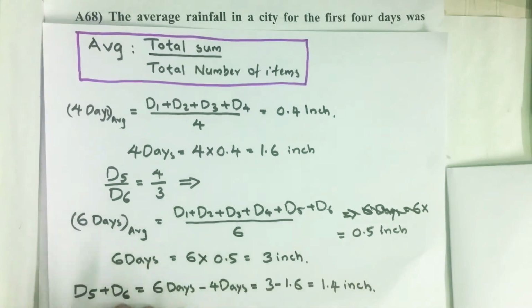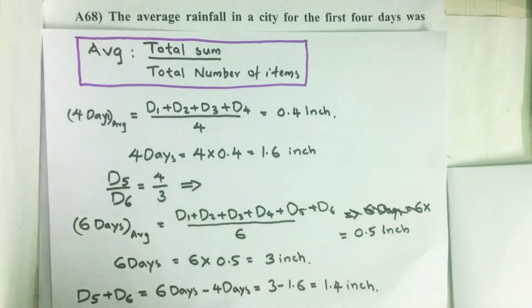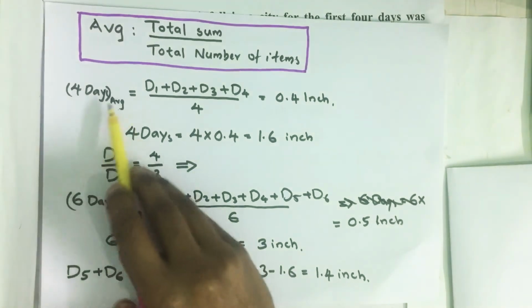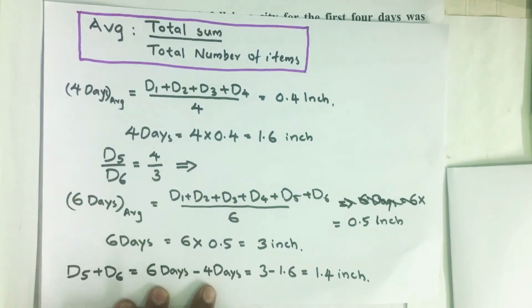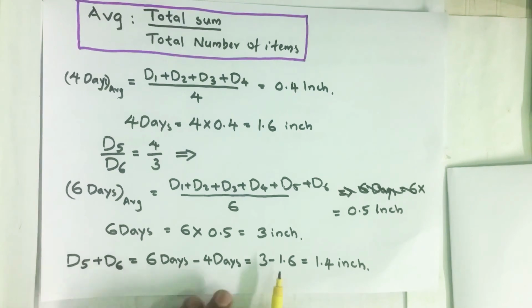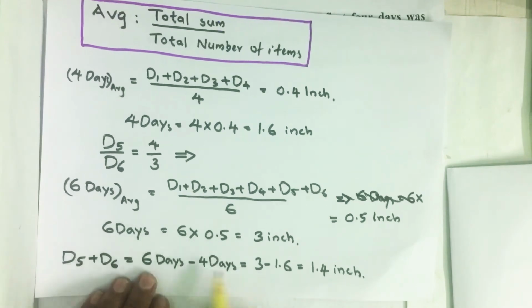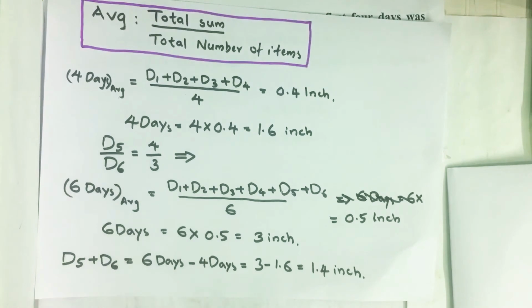Then to find the total rainfall recorded in the city for day 5 and day 6, it equals the total rainfall recorded in 6 days minus the rainfall recorded in the first 4 days. When we deduct, we get 3 inch minus 1.6 for 4 days, which is 1.4 inch. This is the rainfall recorded on day 5 plus day 6.